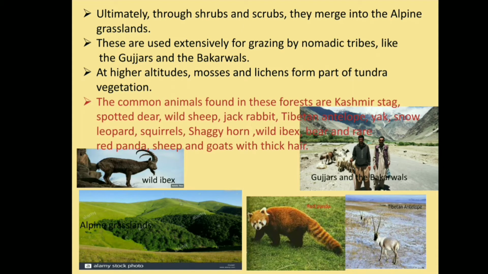The common animals found in these forests are Kashmir stag, spotted deer, wild sheep, jack rabbit, Tibetan antelope, yak, snow leopard, squirrels, shaggy horn wild ibex, bear, and the rare red panda, and sheep and goats with thick hair.